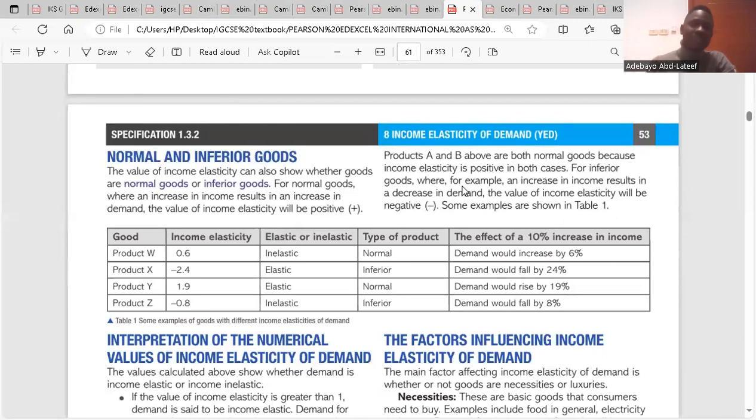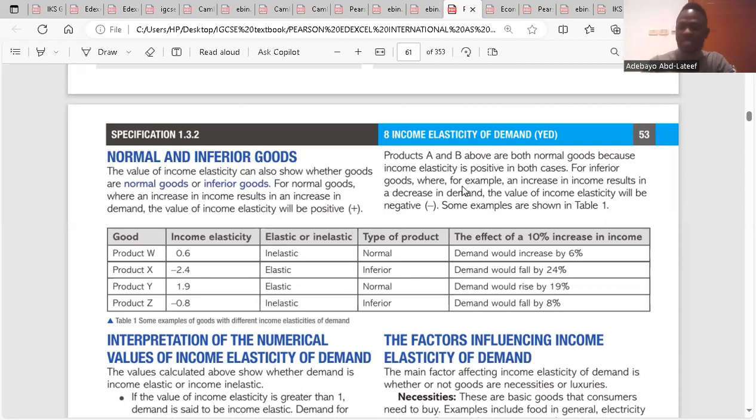If it is positive and it is greater than 1, it is elastic and it is a normal good. But if it is negative and greater than 1, it is inferior and elastic. If it is negative and it is less than 1, it is inferior and inelastic. I think it's clear.